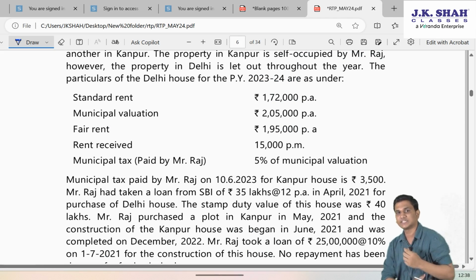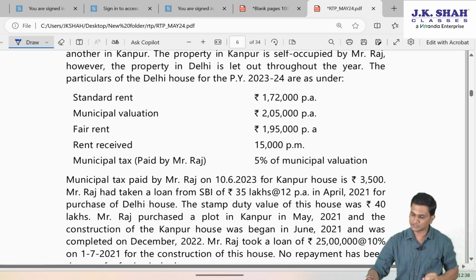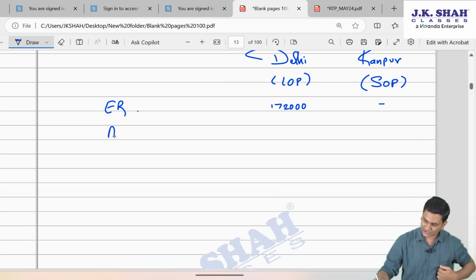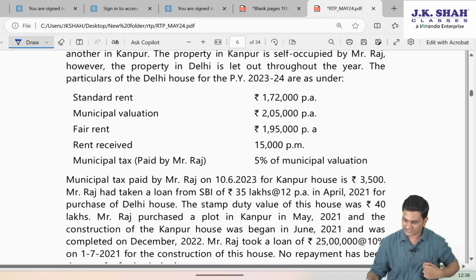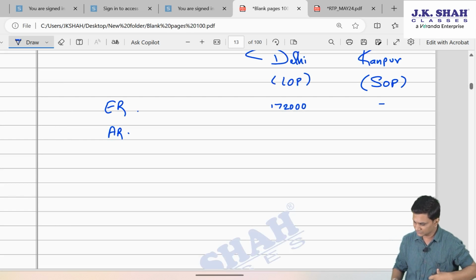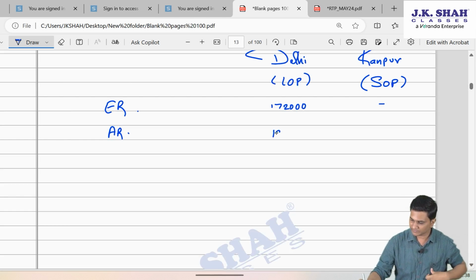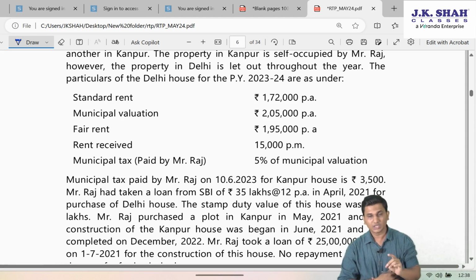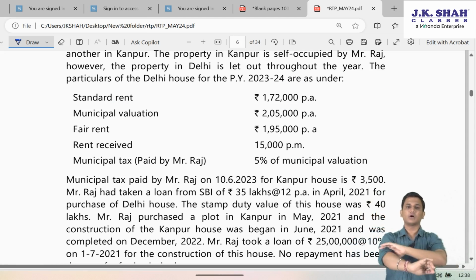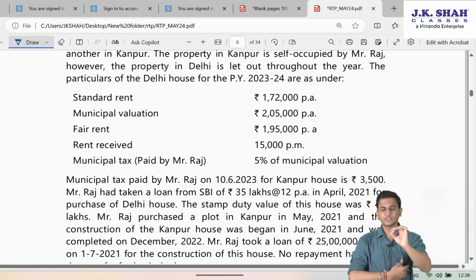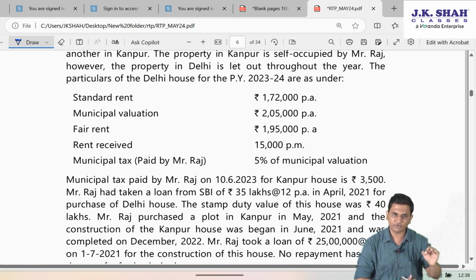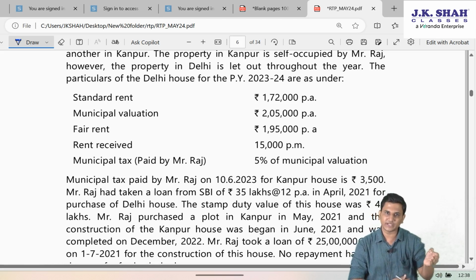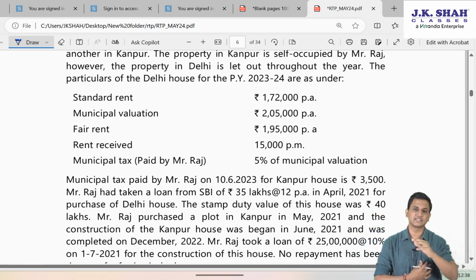Now since they are saying that the property is let out throughout the year, can I say the actual rent, since rent received is 15,000 per month, 15,000 into 12, 180. Now in this question, they have not given you any unrealized rent or any vacancy period. If there would have been unrealized rent, we would have subtracted that from the actual rent, and then the net actual rent we would have considered for vacancy adjustment.